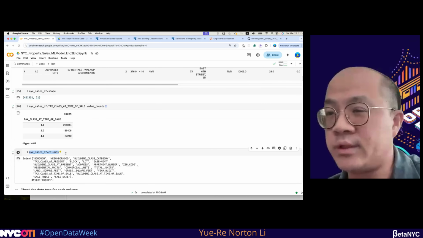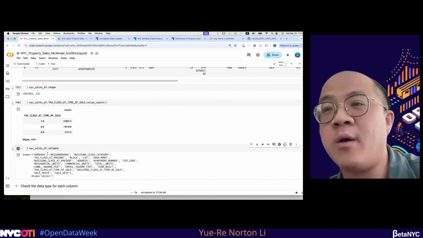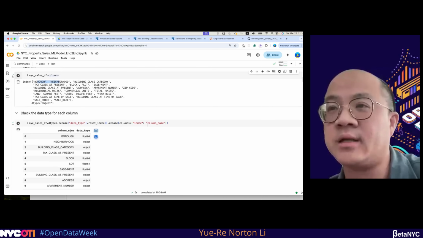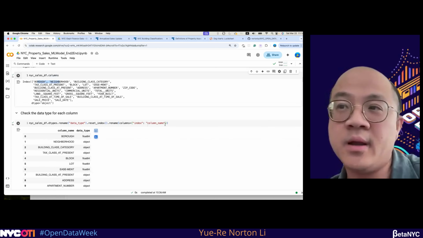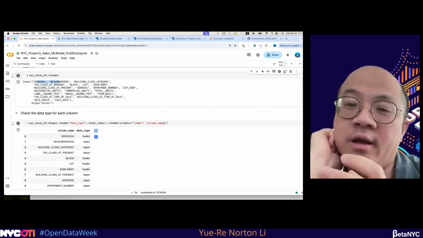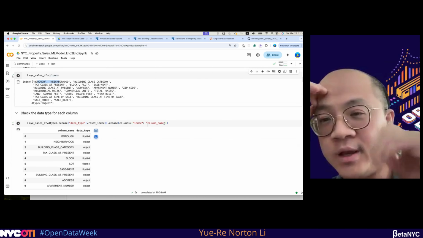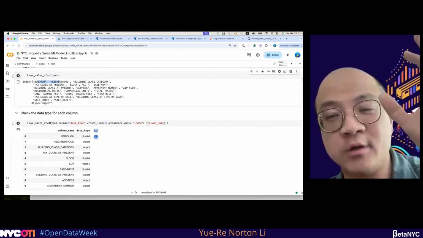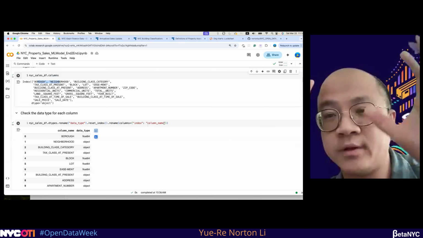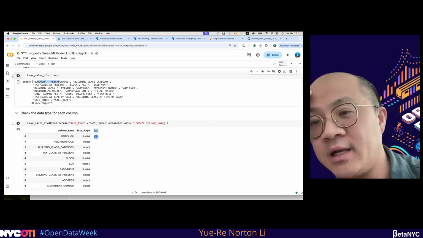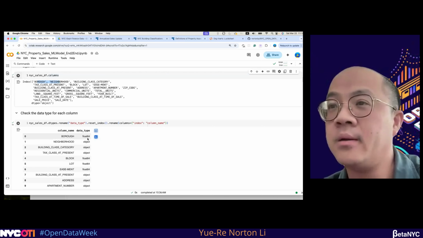As well, I will check the column names and the data types, because as engineers we really care about the data type. You need to categorize this data type. Data usually has two types, categorical and numerical. This data type is important for building the machine learning model later.